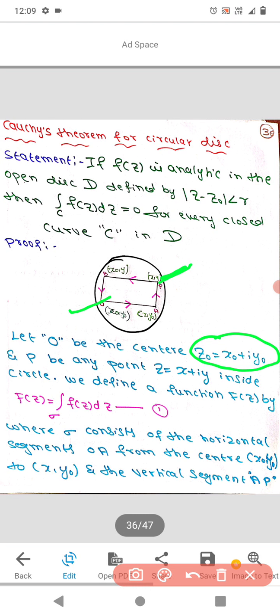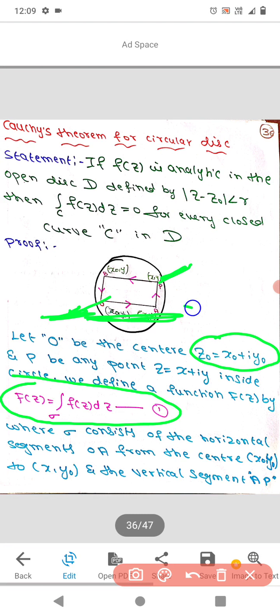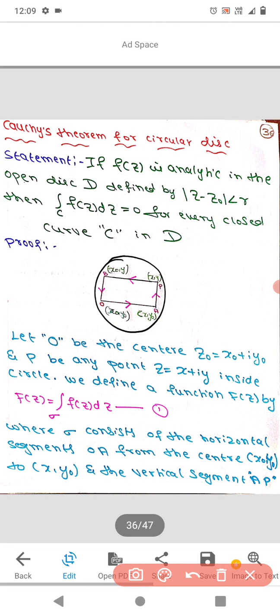Now we define one function, F of z, equal to the integral over sigma of f of z dz. Here sigma consists of the horizontal segment OA, from x naught, y naught to x, y naught, and the vertical segment AP.